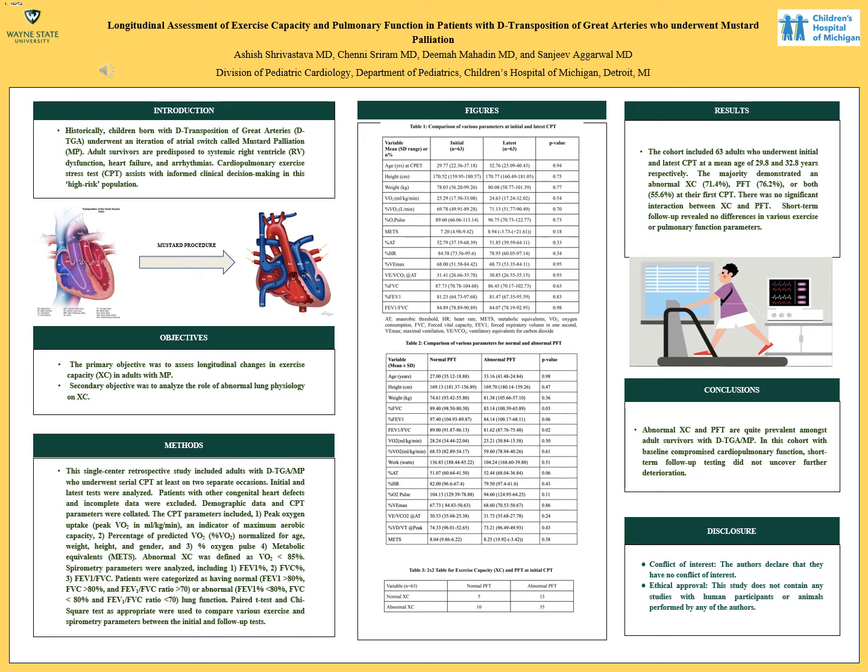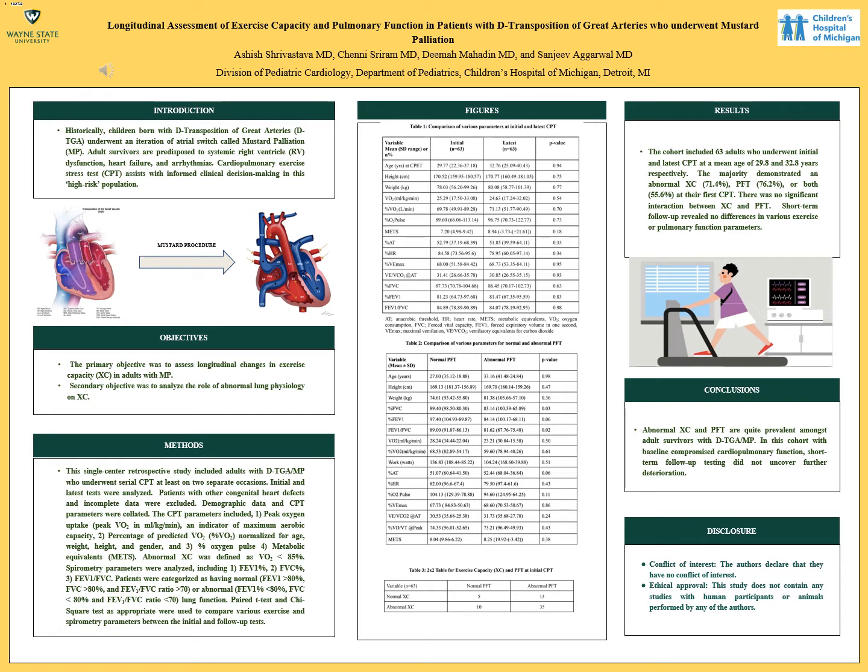I am a second year pediatric resident and I'm delighted today to take this opportunity to present my poster on my research titled Longitudinal Assessment of Exercise Capacity and Pulmonary Function in Patients with D-Transposition of Great Arteries who underwent Mustard palliation. To begin with, as we all know, TGA is a cyanotic heart disease where there is ventriculo-arterial discordance with or without atrioventricular discordance.